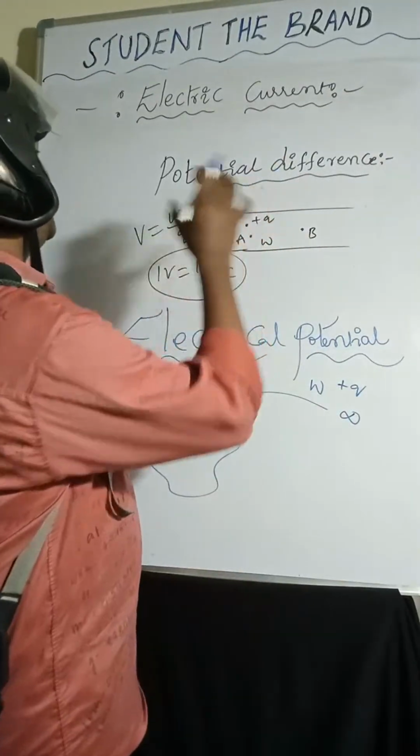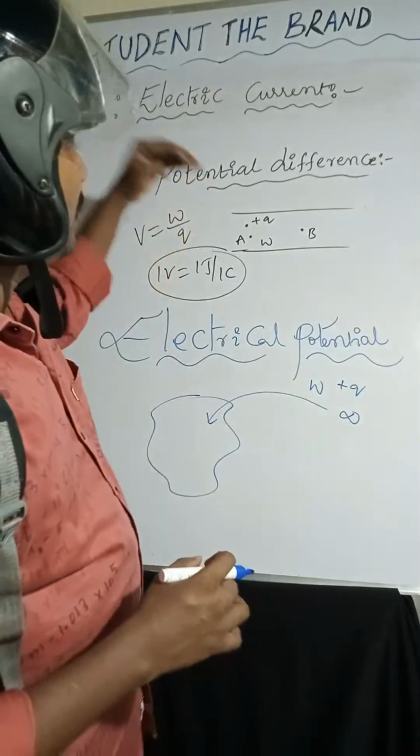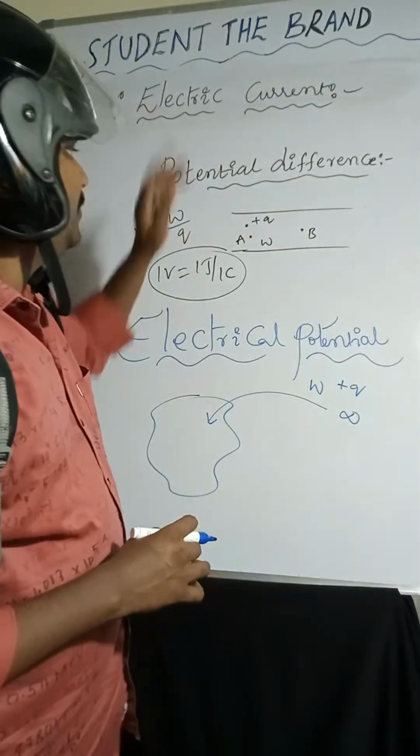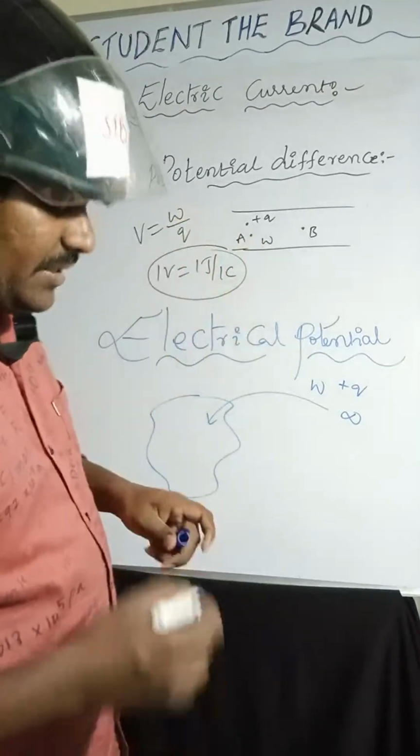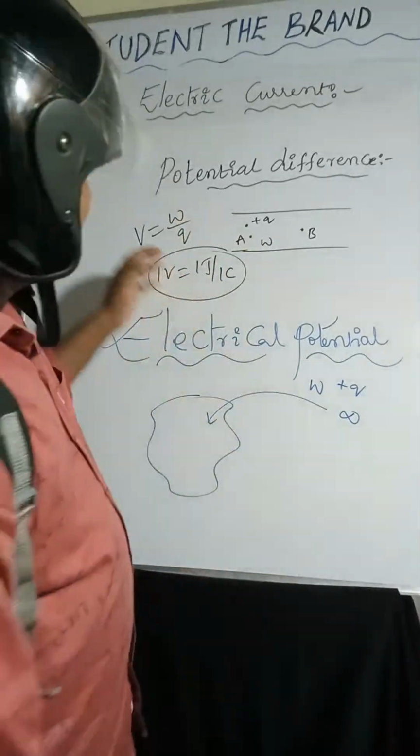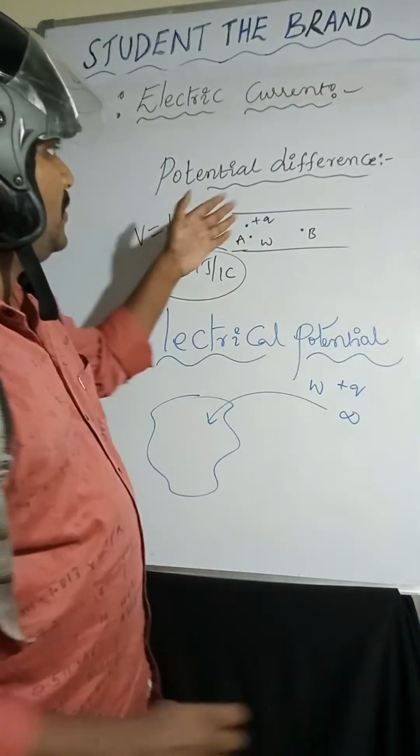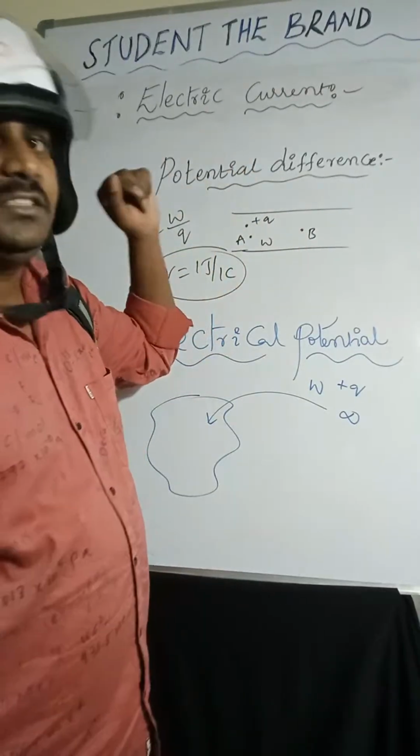Potential difference is nothing but the work done to bring a unit positive charge from one point to another point within the conductor. One volt is defined as one joule of work done to bring one coulomb of charge from one point to another point within the conductor, and that is called potential difference.